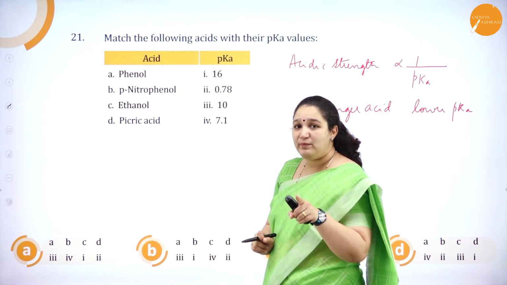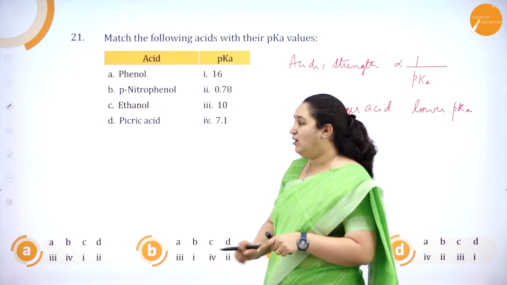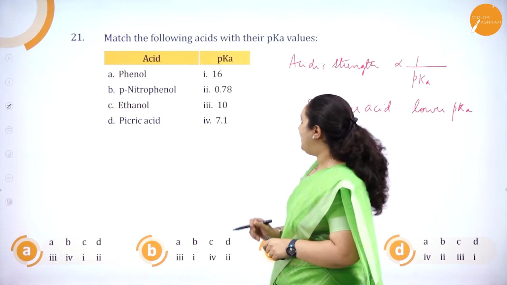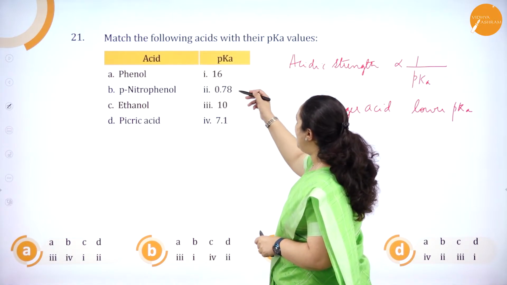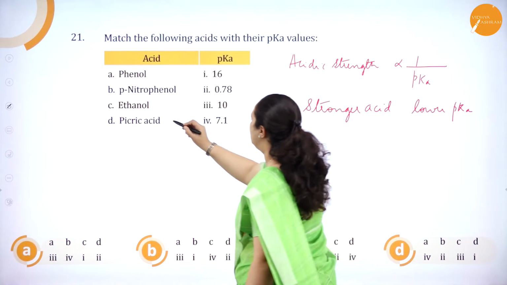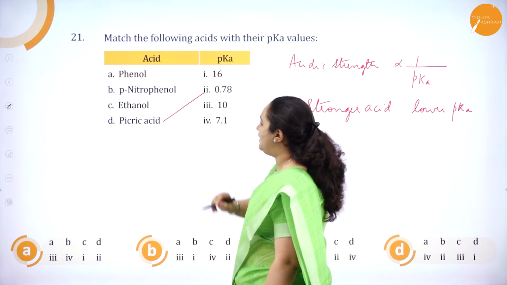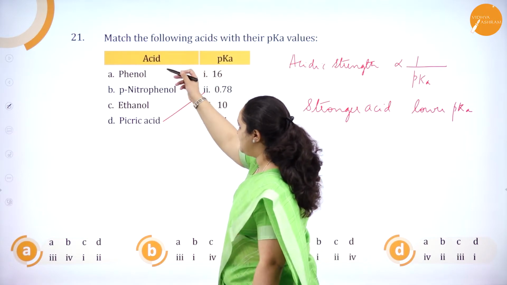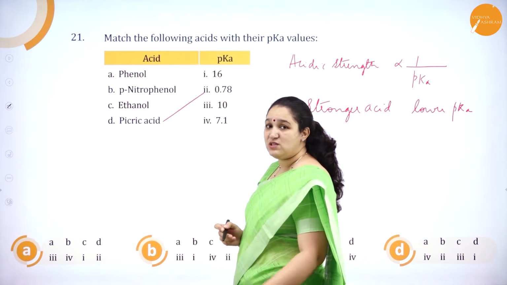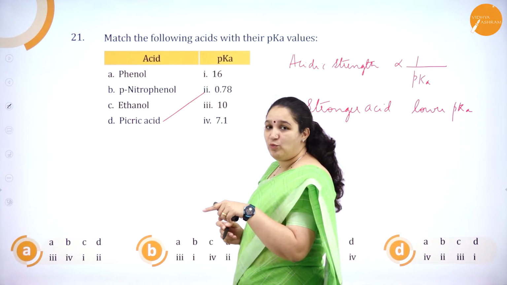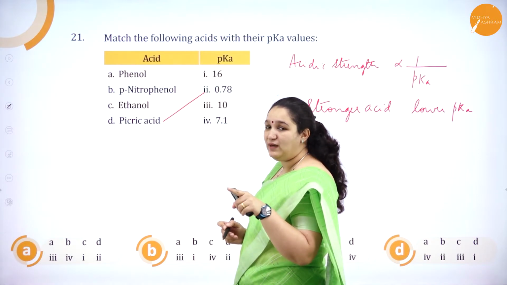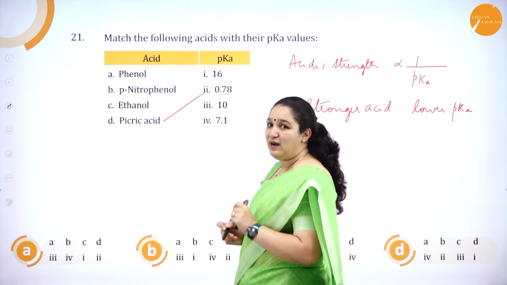So the value will be least for picric acid. Which is the least value here? 0.78. So this will be the answer for picric acid. After that, which one is the stronger acid among these three? Para-nitrophenol, because along with the OH group on the benzene ring, it also has one NO2 group, that too on the para position.